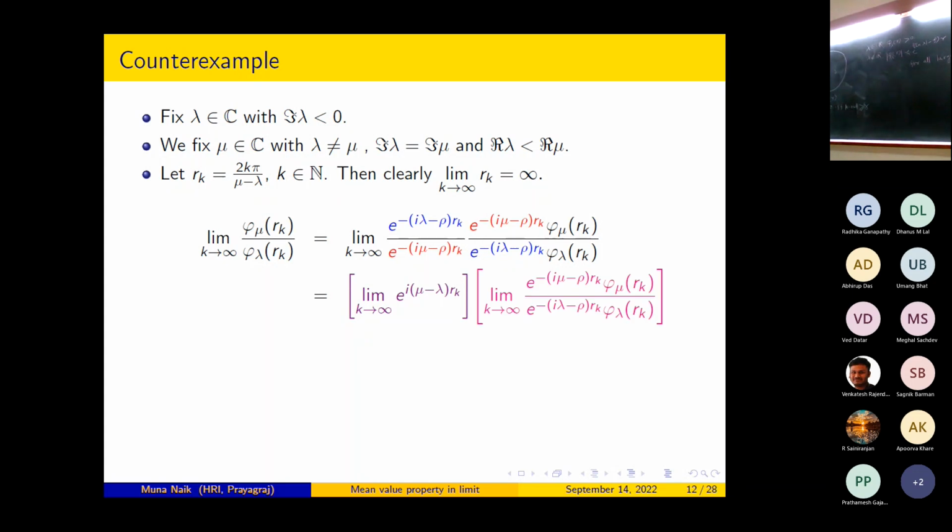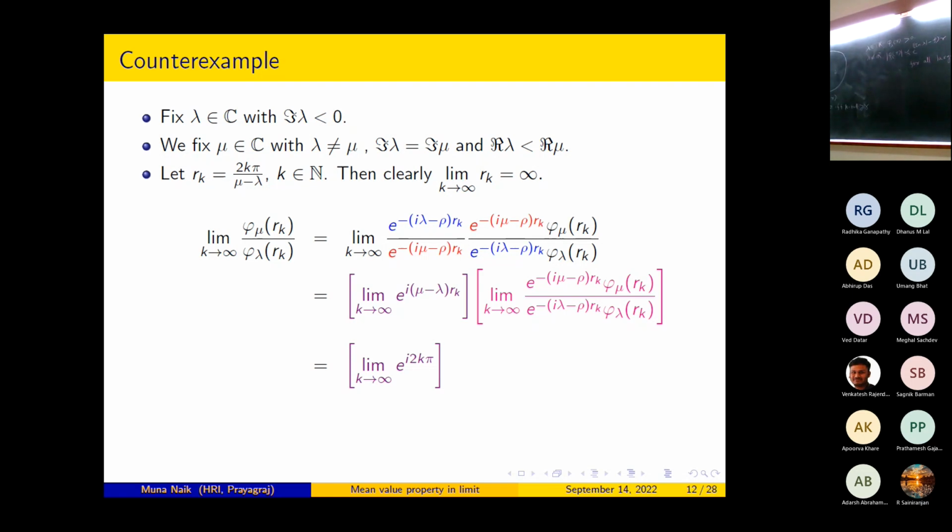The second part is the limit as k tends to infinity of e to the power minus i(mu minus rho) Rk times phi mu Rk, divided by e to the power minus i(lambda minus rho) Rk times phi lambda Rk. Now I put Rk equal to k pi by (mu minus lambda). Then the first part will be the limit as k tends to infinity of e to the power i k pi. So this is equal to 1. So the first part will contribute only 1.